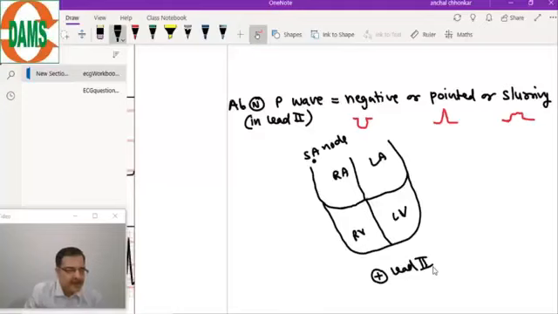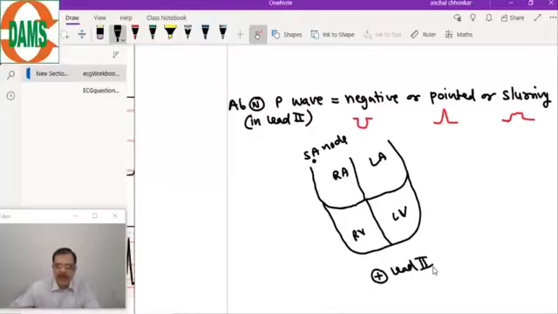Why is the number of P waves equal to the number of QRS? When an ectopic is there, more QRS will be there. Yes. So if the number of P waves is more, the number of QRS will automatically be more, because each P is conducted, the atrial impulse is going to the ventricles.